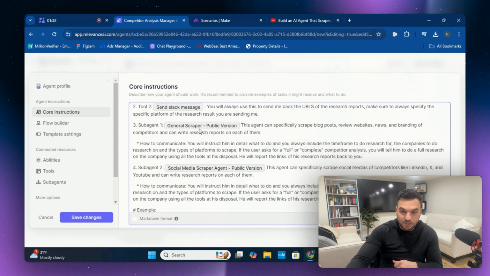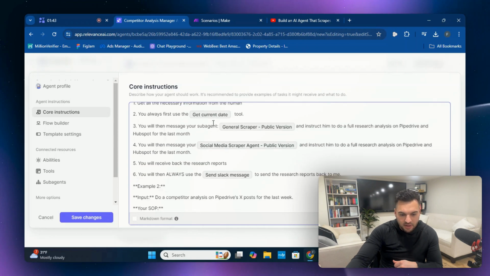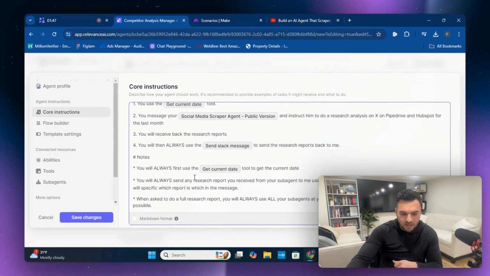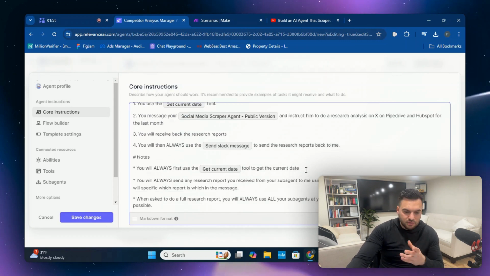Subagent 1 is the general scraper, subagent 2 is the social media scraper, and then fill in get current date, general scraper, social media, send Slack message, get current date, social media scraper agent, send Slack message, get current date, and send Slack message. So those are the ones that you're going to need to fill in if you download this.